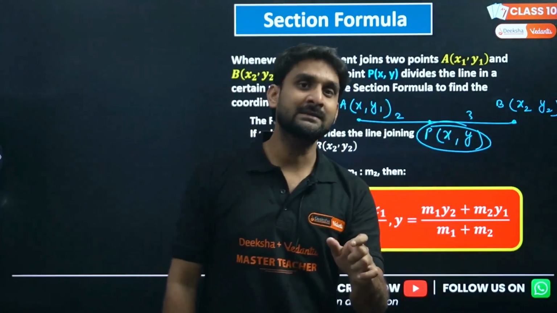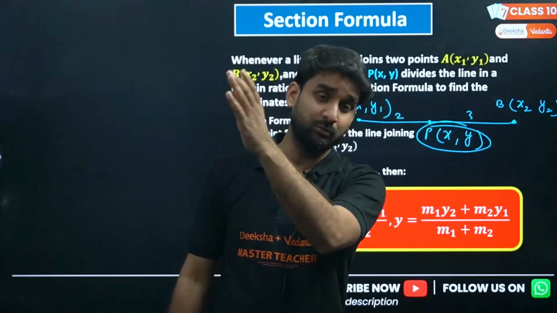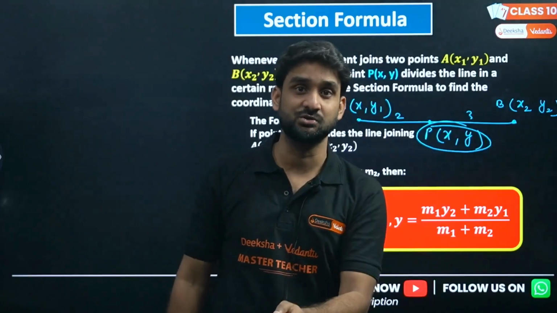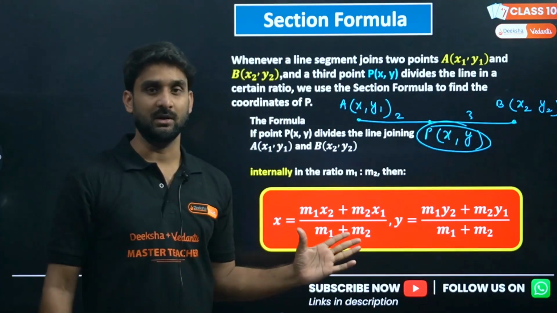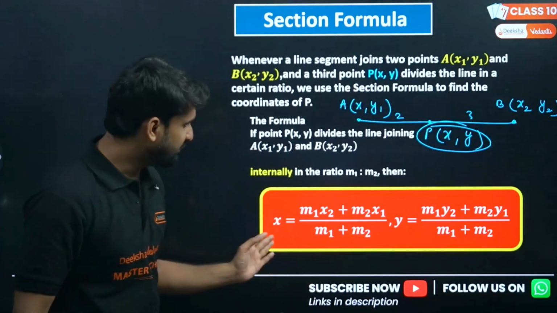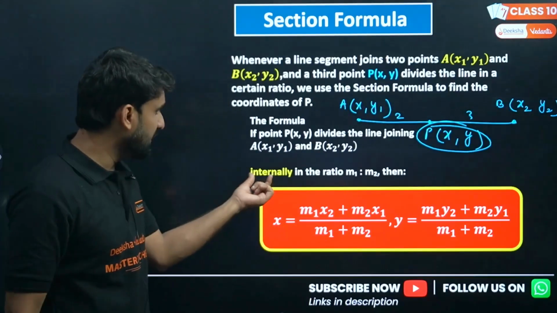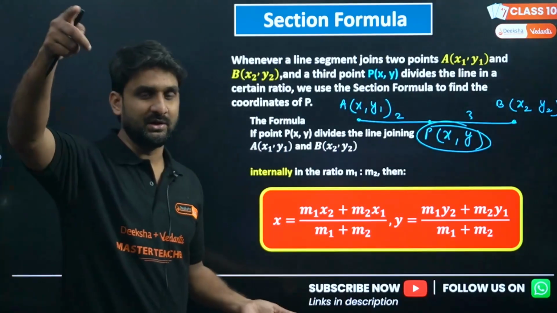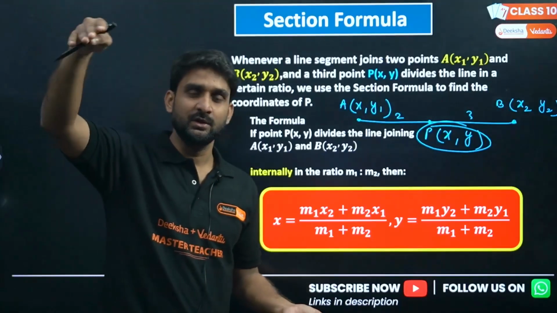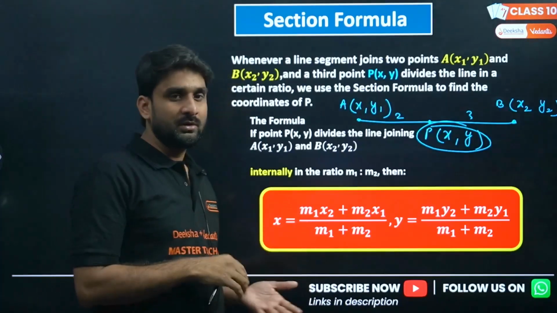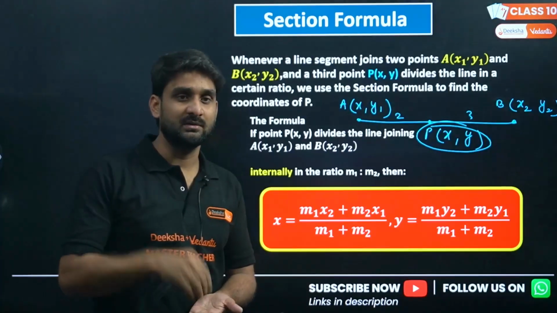So to find the coordinates of that third point which is dividing the line in a certain ratio, we generally use the section formula, right? So there is a formula. Basically in 10th class you are going to go through only internal division. In higher standard, like in 11th standard first year, you will be studying the straight line chapter in mathematics.